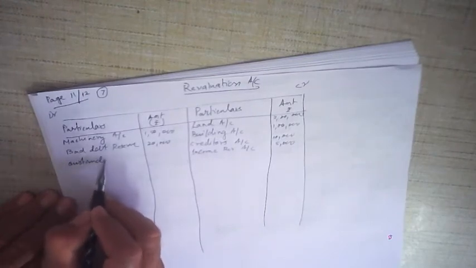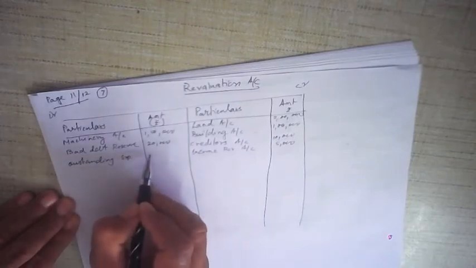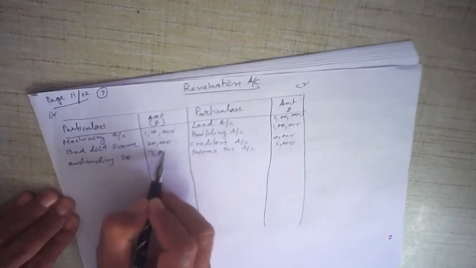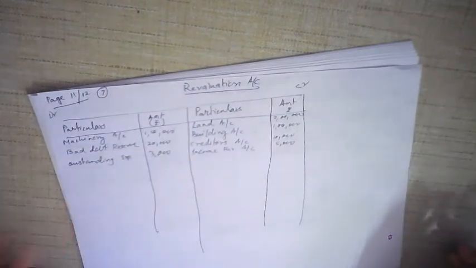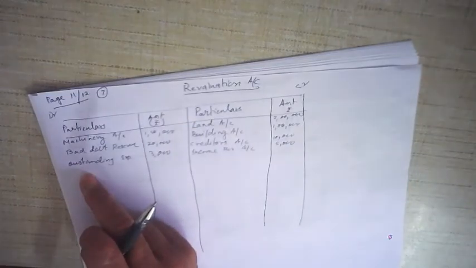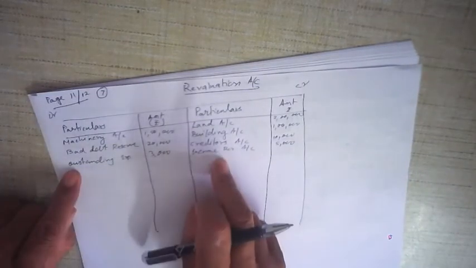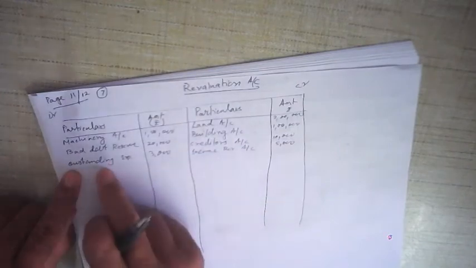Outstanding expenses, which amounted to rupees 3,000, is to be recorded now. Now you can see there were 6 adjustments, and the first one, of course, there were 2 in one particular case. In the last 6th one, there were 2 adjustments. So totally 6 plus 1, 7 adjustments.